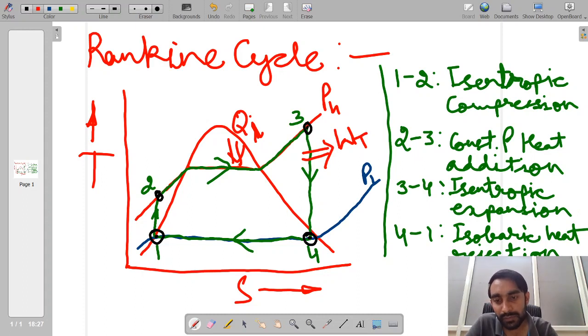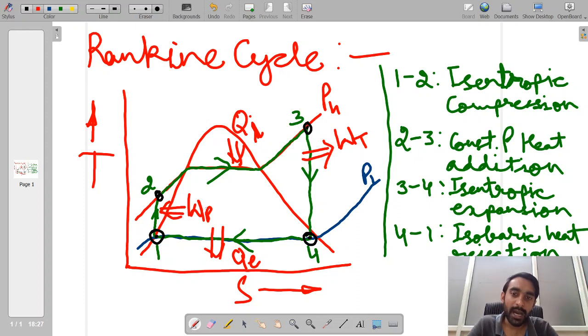Then in process 4 to 1, we are rejecting a certain amount of heat, so let me write QE as the amount of heat which we have rejected. And in process 1 to 2, we are adding a certain amount of work to the pump, so let me call it WP, our pump work.